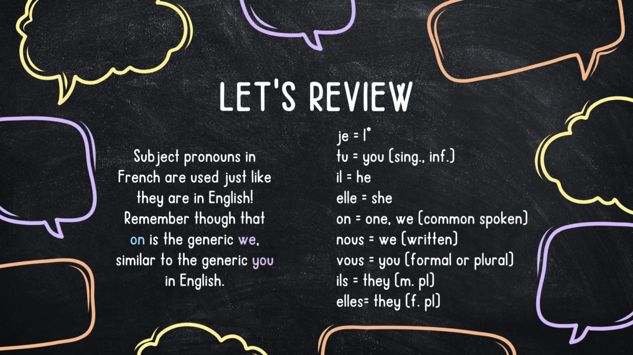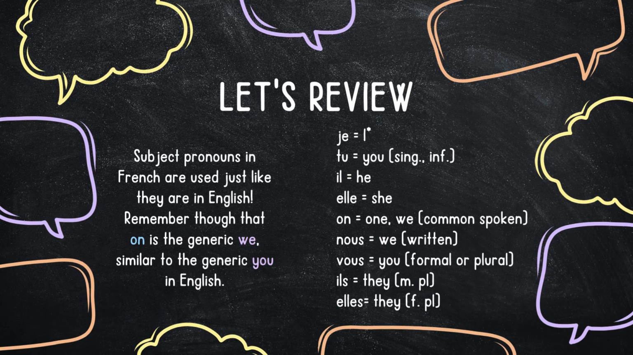In French, it's the more commonly spoken we. Then we have nous, which is also we, and it's the more formal written form. You'll almost never see on as we if it's written, but you will see nous as we when it's written. You have vous, which is you when you're talking to a group of people, or like I said earlier, someone that you're more formal with, like a teacher, a principal, a coach, an older stranger.